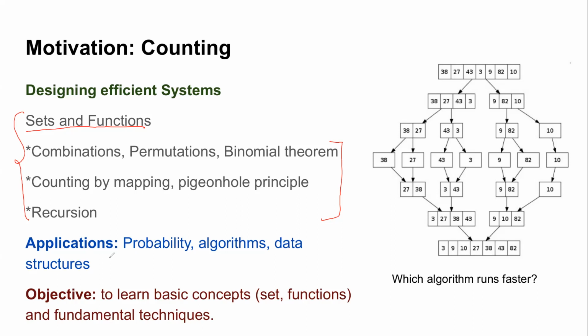As mentioned, the applications of this module are going to be in probability, algorithms, and even in data structures, making efficient data structures. The objective of this course module is also to help you learn the basic concepts of sets and functions.